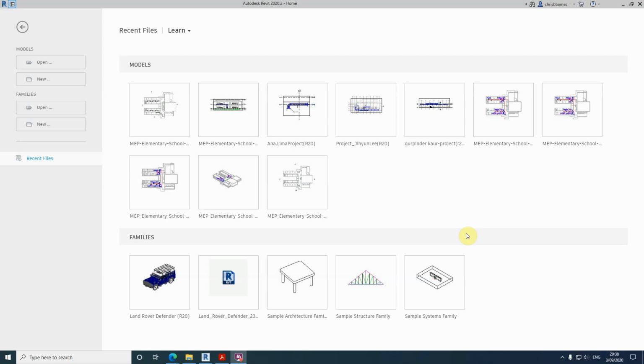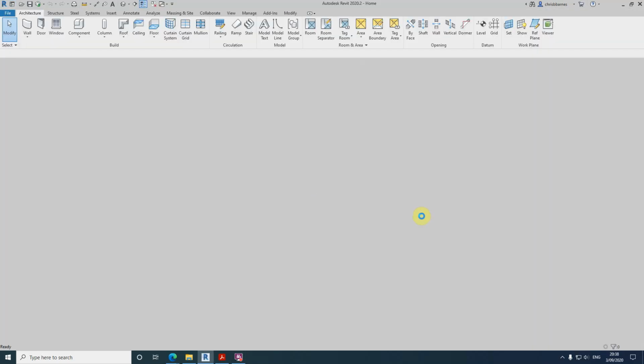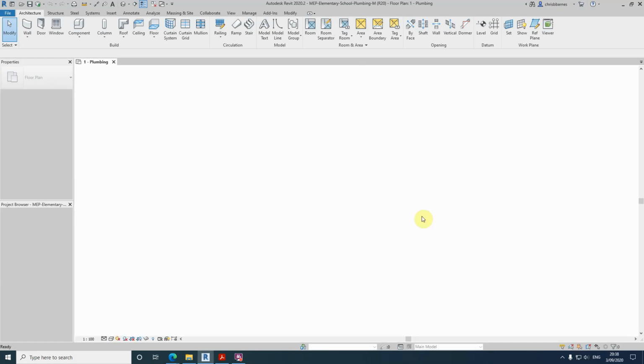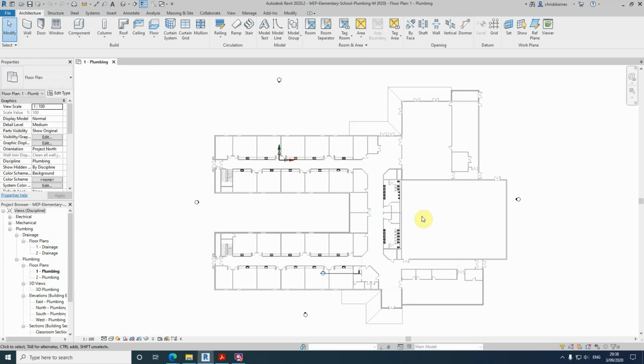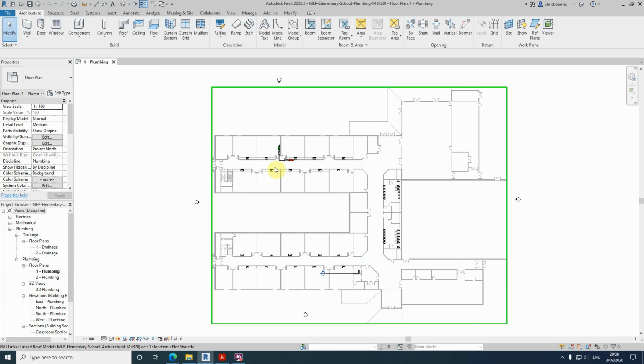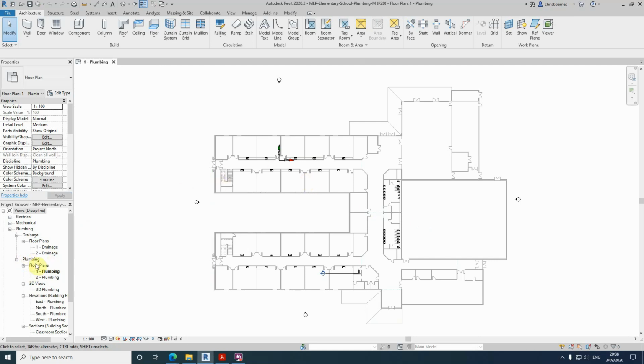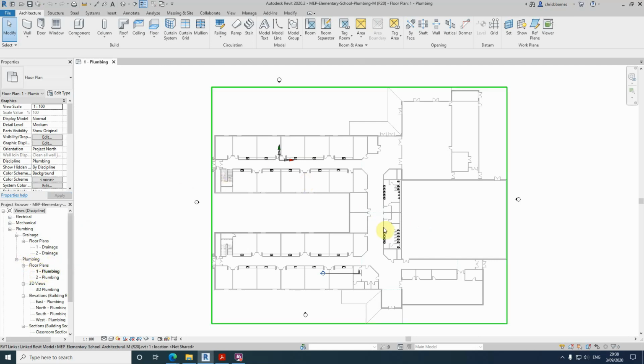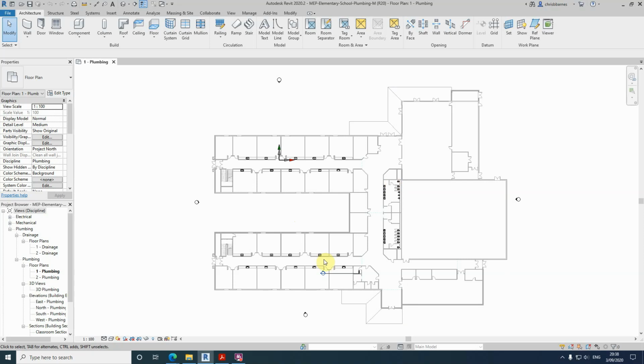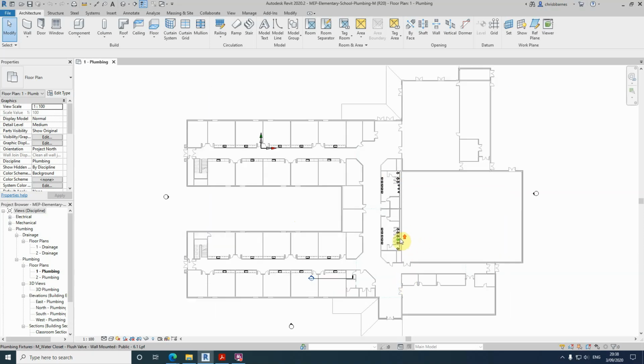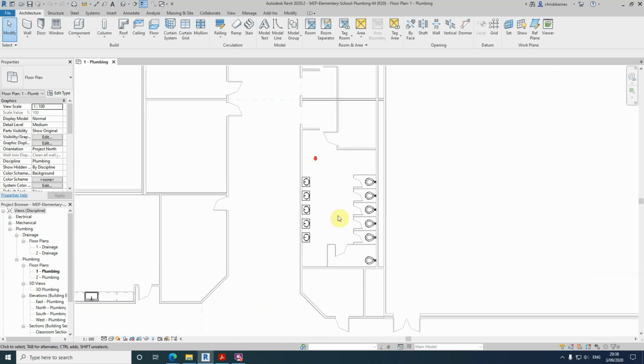In this practice video, I'm going to show you how to add plumbing fixtures and equipment. So let's start off by opening up our project. Okay, we need to make sure that we're in the plumbing floor plan number 1, which is this one that we are here, and we're going to go down to this toilet area here.